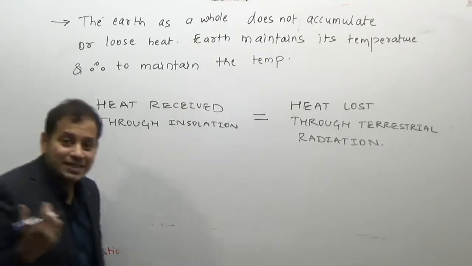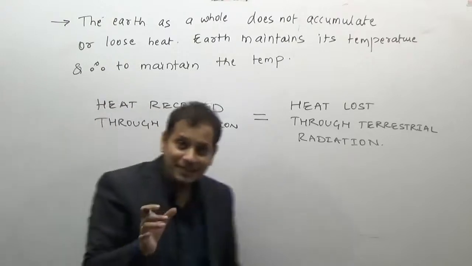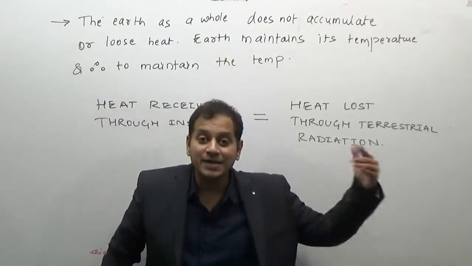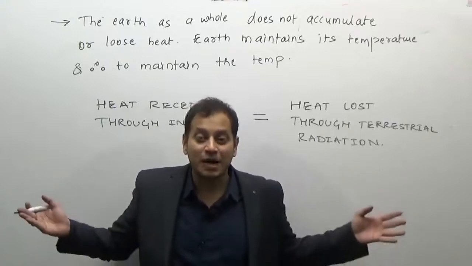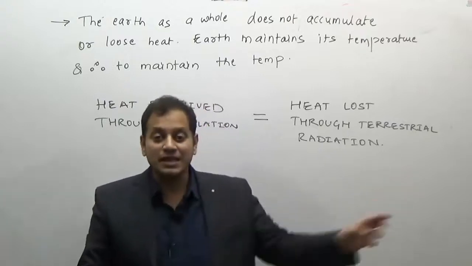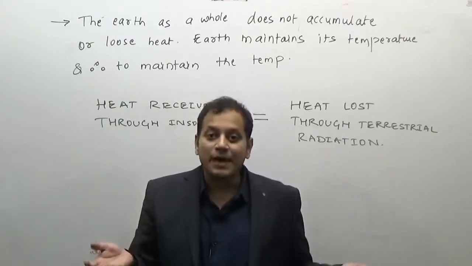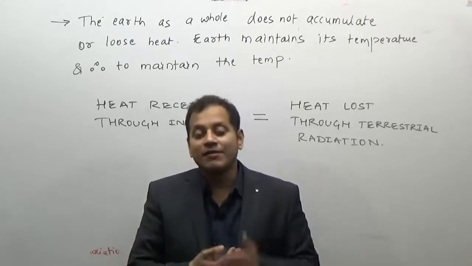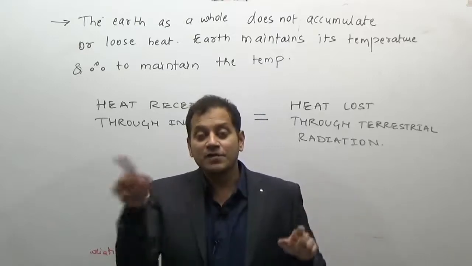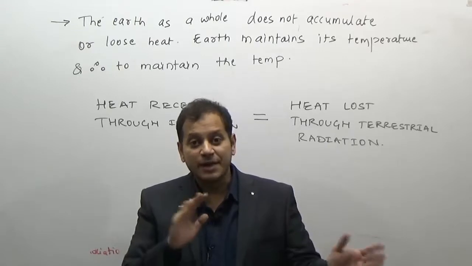Now, what is this terrestrial radiation? The Earth, after getting heated up through insolation, also radiates the heat back. Any heated up substance radiates the heat back. And if you remember the previous lecture, Wien's displacement law, if the temperature of an emitting body is low, then the wavelength of the emission should be high, because the wavelength is inversely proportional to the temperature of an emitting body.